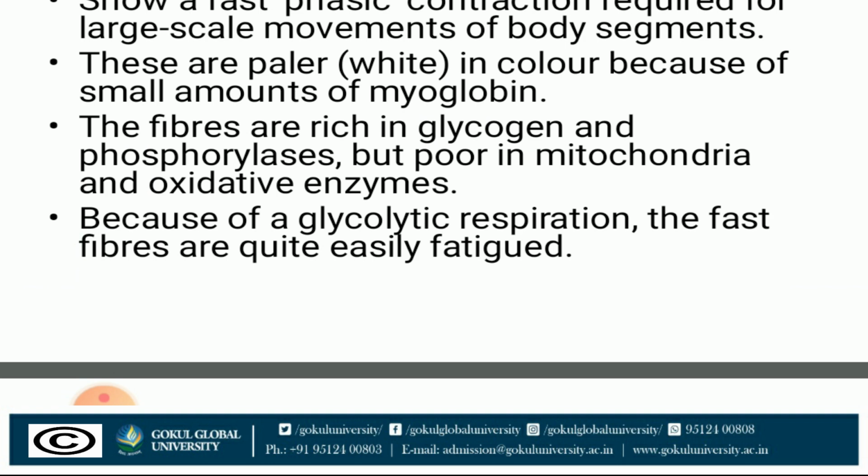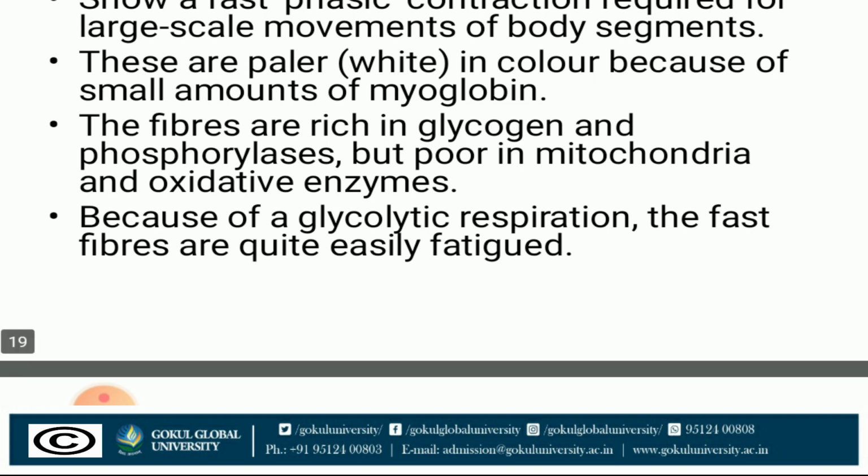Type 2 fast fibers show the phasic contraction required for large scale movements of body segments. These are paler in color because of small amounts of myoglobin. The fibers are rich in glycogen and phosphorylase but poor in mitochondria and oxidative enzymes. Because of glycolytic respiration, the fast fibers are quite easily fatigued.